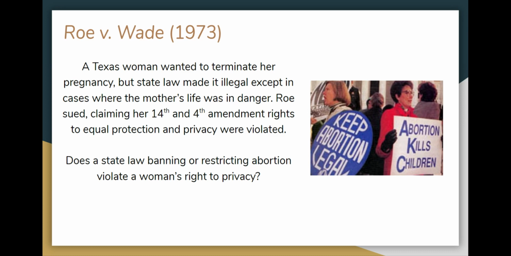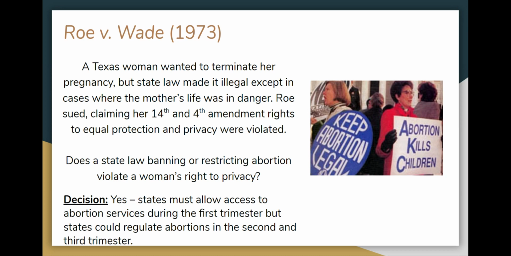For the 100 years before this, abortion had been essentially illegal. The decision was yes, states must allow access to abortion services during the first trimester, but states could regulate abortions beyond that. And this is a current issue because sometimes states will pass laws that go against Roe v. Wade or are trying to limit what Roe v. Wade does. But as of this moment, the Supreme Court has said that women at a basic level have rights to abortions.